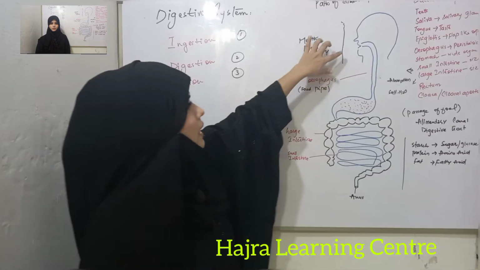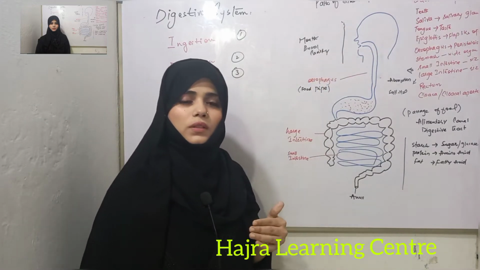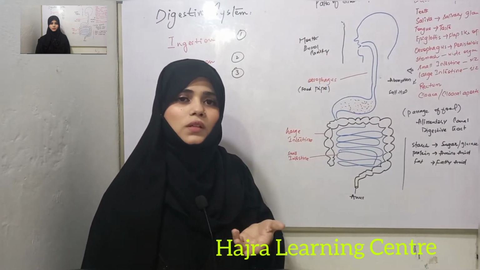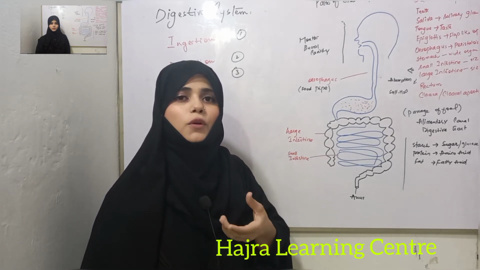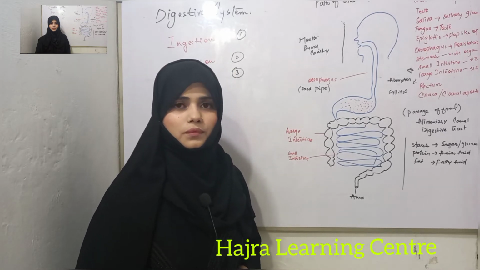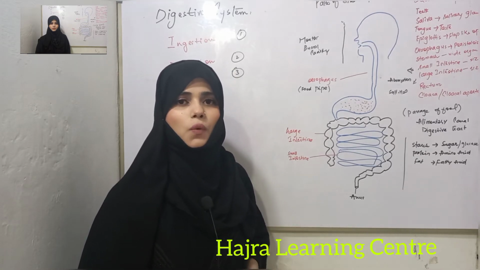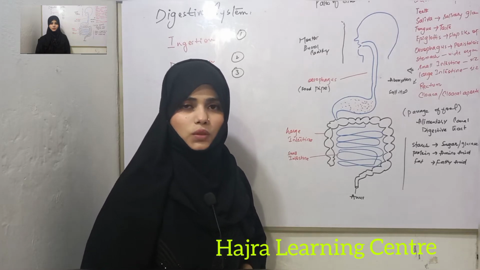Now one thing I want to tell you here, as our food goes into our mouth, on the lower jaws there is a salivary gland, and from the salivary gland saliva is produced. Saliva is just like a watery secretion, secreted from the lower jaws of the mouth.